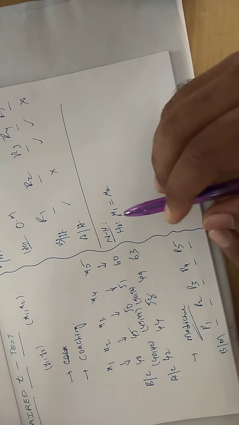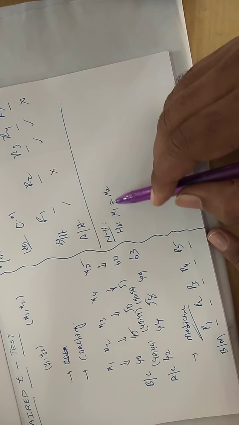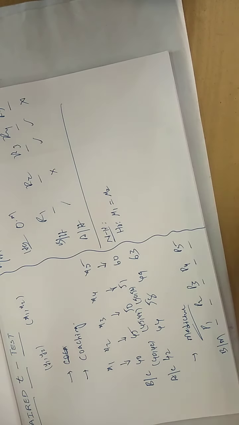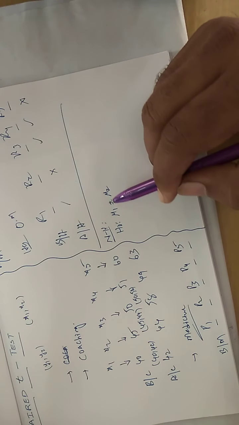Don't get confused here. If mu1 is equal to mu2, many of you wonder whether it is a test for comparison of two population means. Yes, of course, the null and alternative hypotheses are the same as in the test for comparison of two population means.